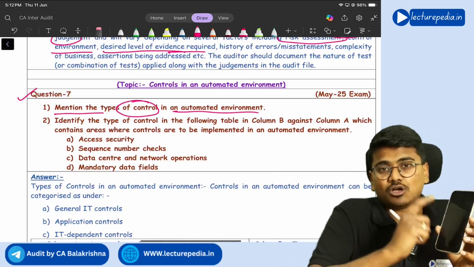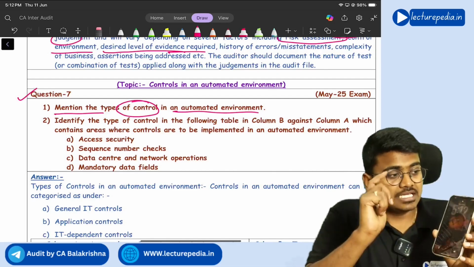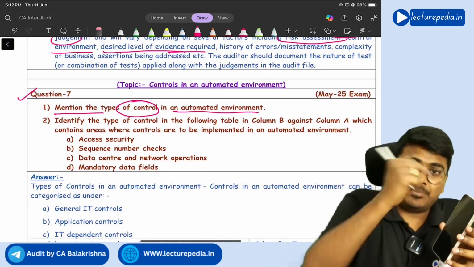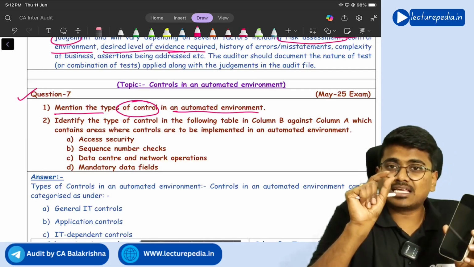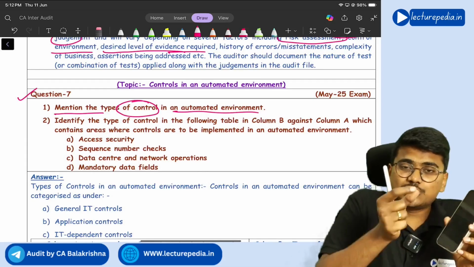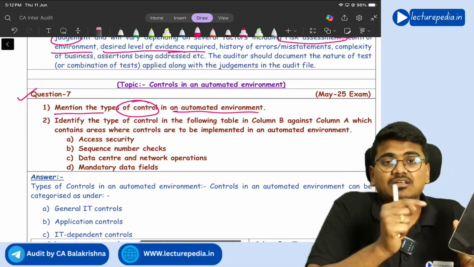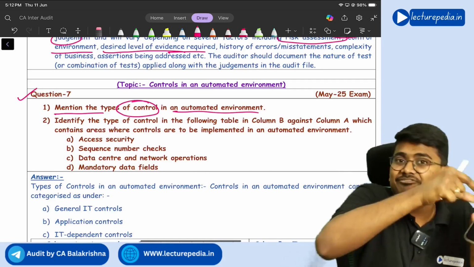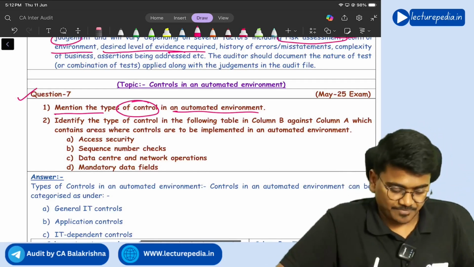And for each application in the mobile, you can keep a particular password. That password which you keep for each and every application is known as application control, which protects each and every application. Understanding? Yes.